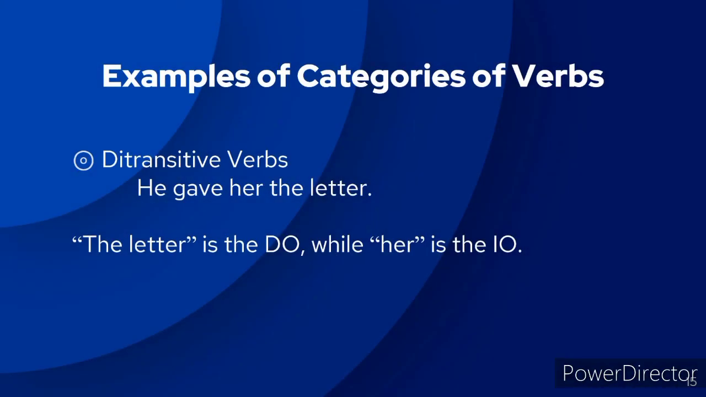For the ditransitive verb, here is our example. He gave her the letter. The letter is the direct object. This is what he gave, while her is the indirect object. This is the person he gave it to.